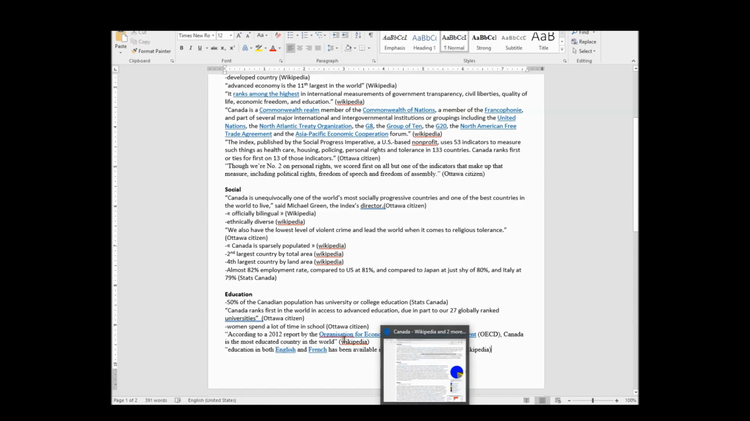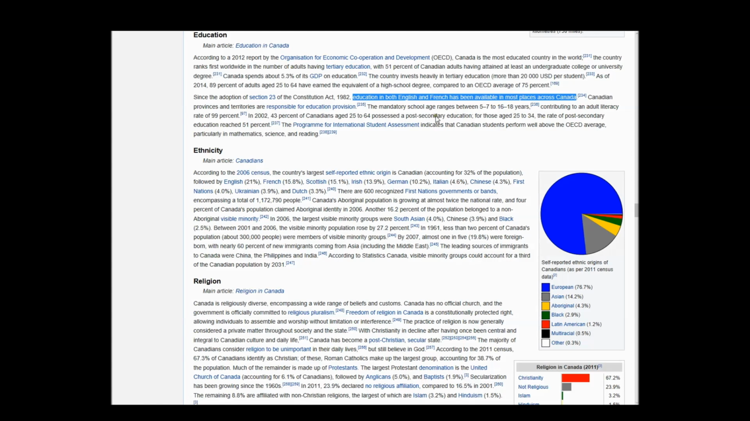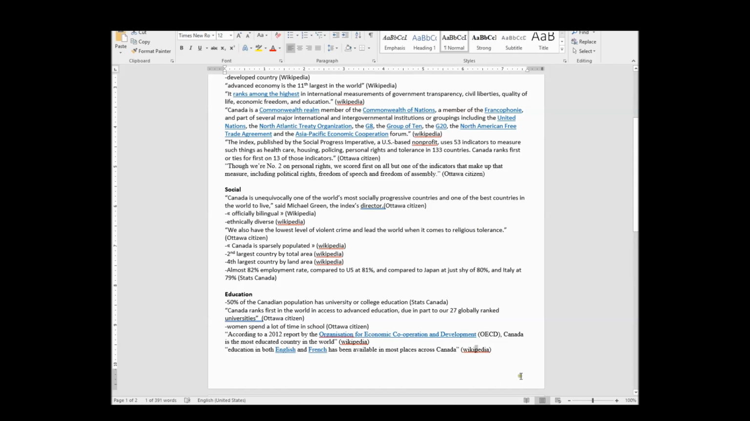And again, as you can see, all of my facts have references. Look here: Stats Canada, Ottawa Citizen, Wikipedia. I've got three references, but they're all to do with education, so they're all in the right place. Canadian provinces, okay, for education. Mandatory school ages, contributing to an adult literacy rate of 99%. That is insane. That's pretty impressive. So we're going to put this here under education. Great little fact.